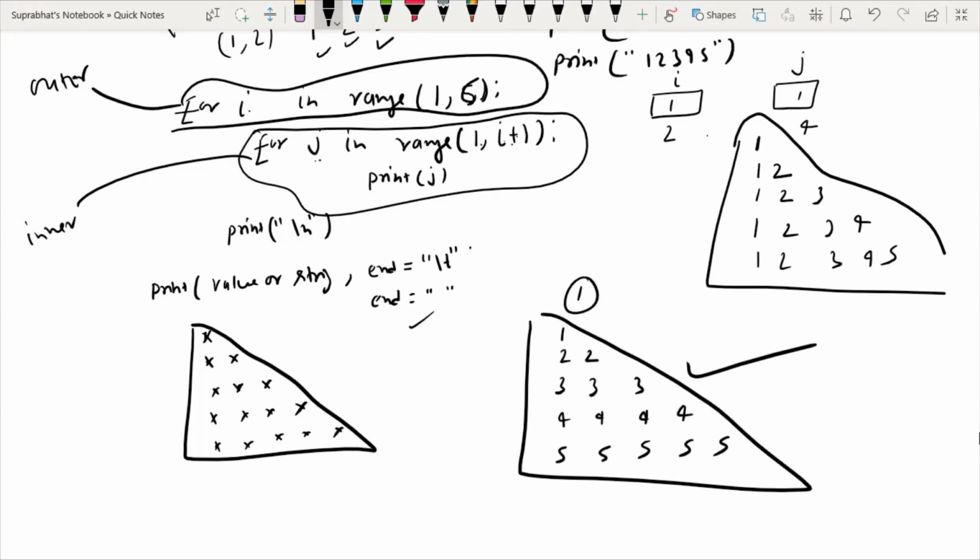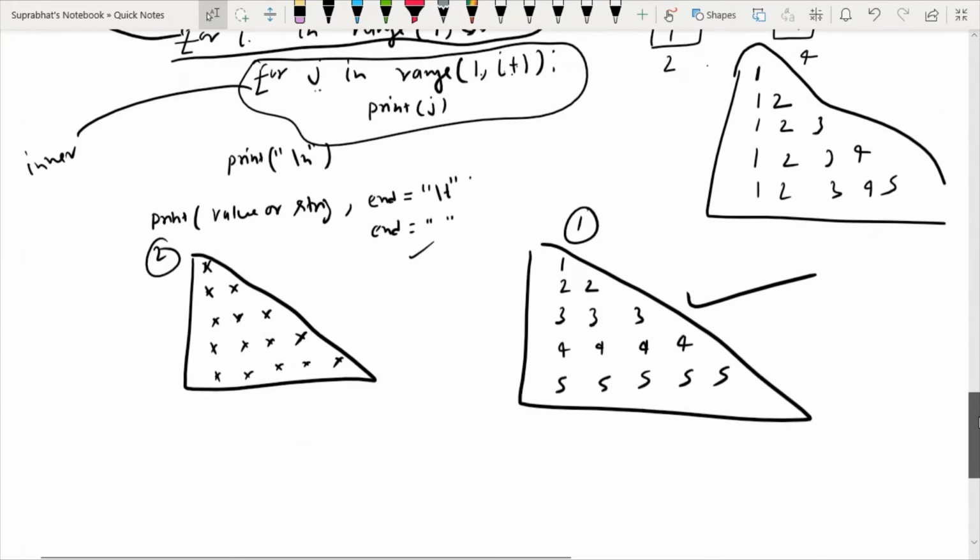So this is the first task, this is the second task. Both you have to solve with the help of a nested for loop.